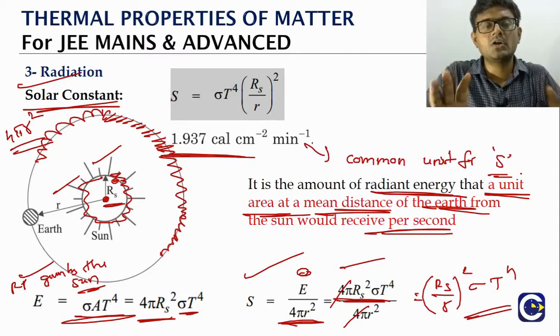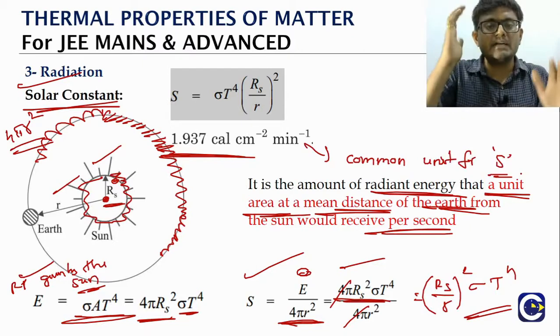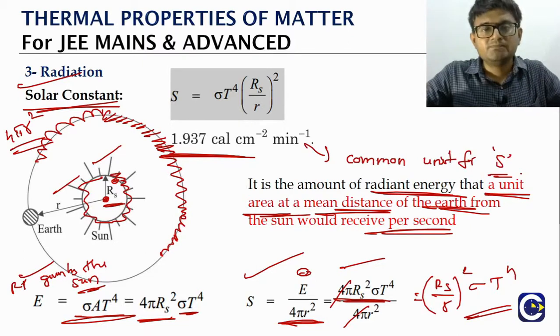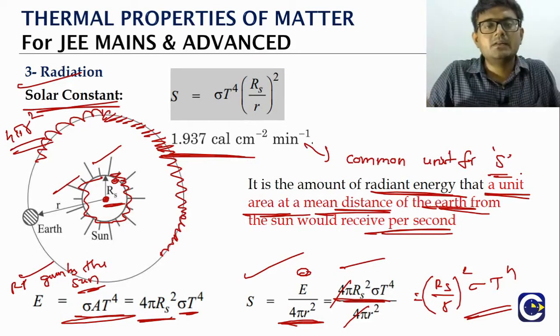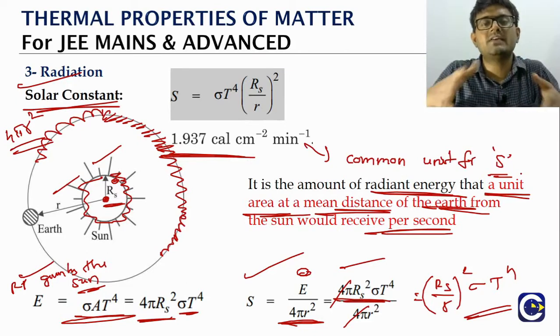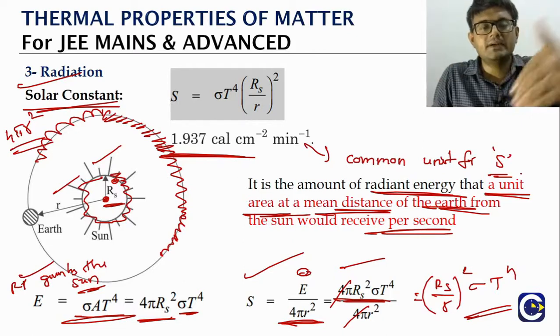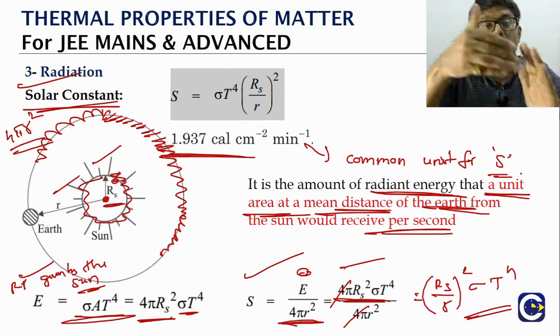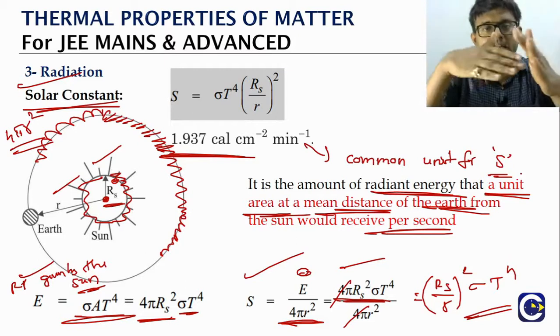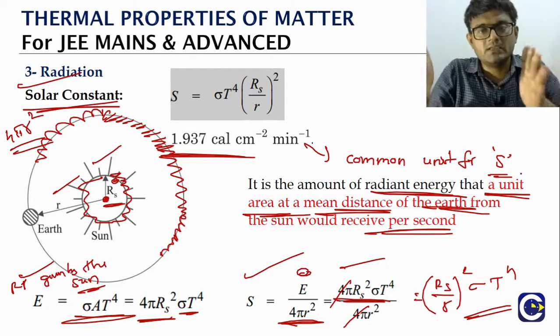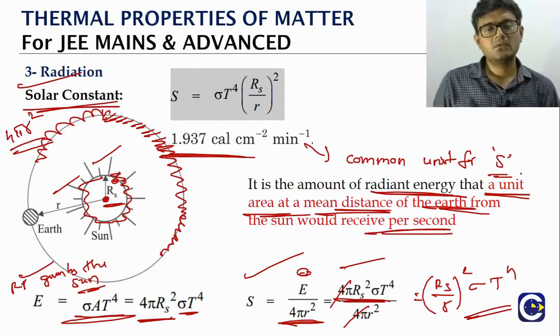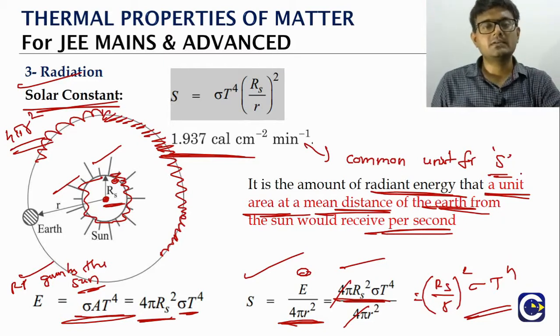But the idea of solar constant is what? The radiation power falling per unit area at a distance equal to the mean distance from the sun to the earth. In fact, there is one more statement. We should have added the word normal. The radiation power should be incident normal to the surface. So this is about the concept of solar constant.